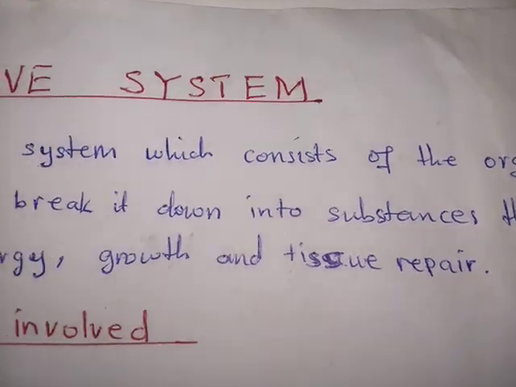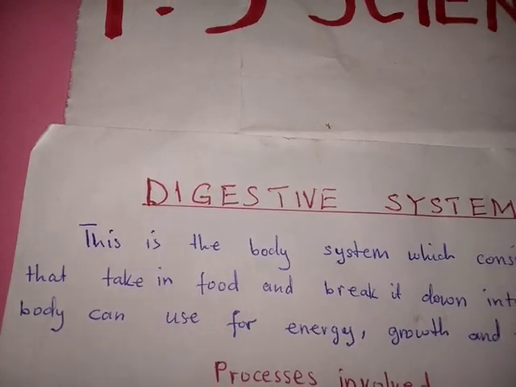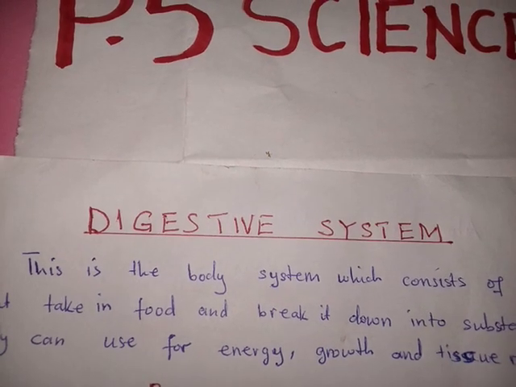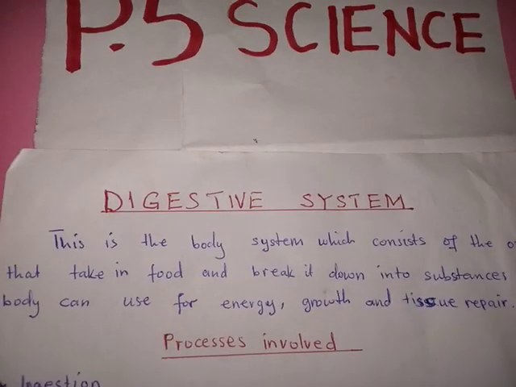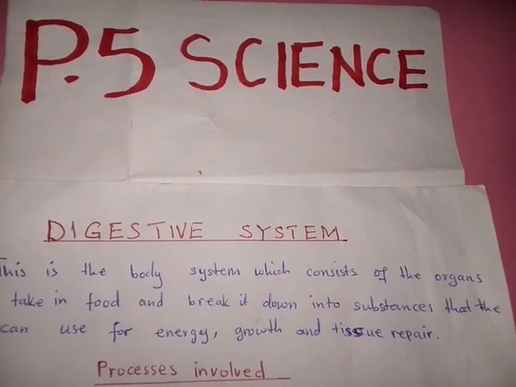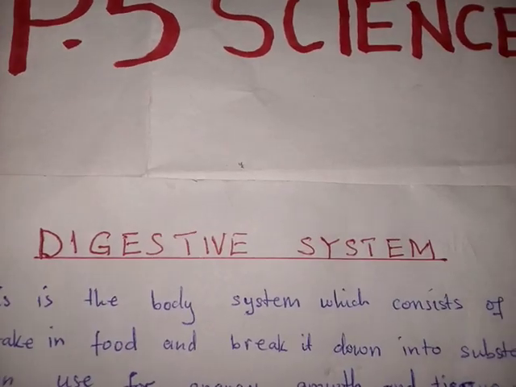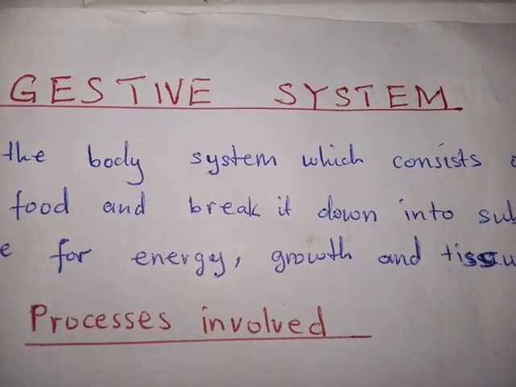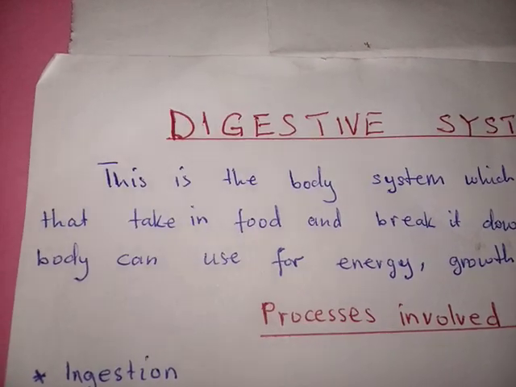Then under this system, we have different processes which are involved, and we are going to look at these processes. Process number one under this system is called ingestion. That is process number one, and it is the first process under this system. So what does that process mean? Let us find out what ingestion means as our first process.